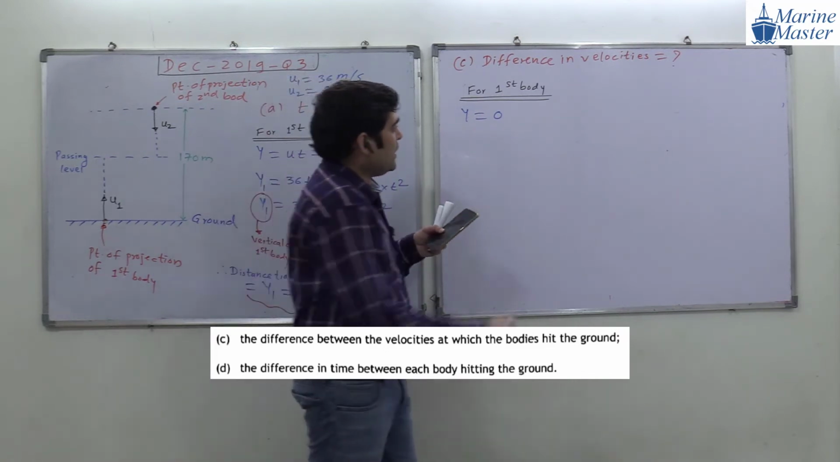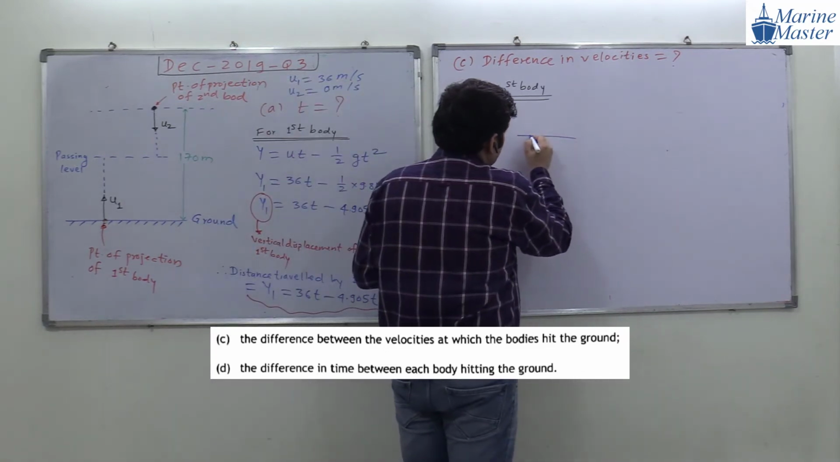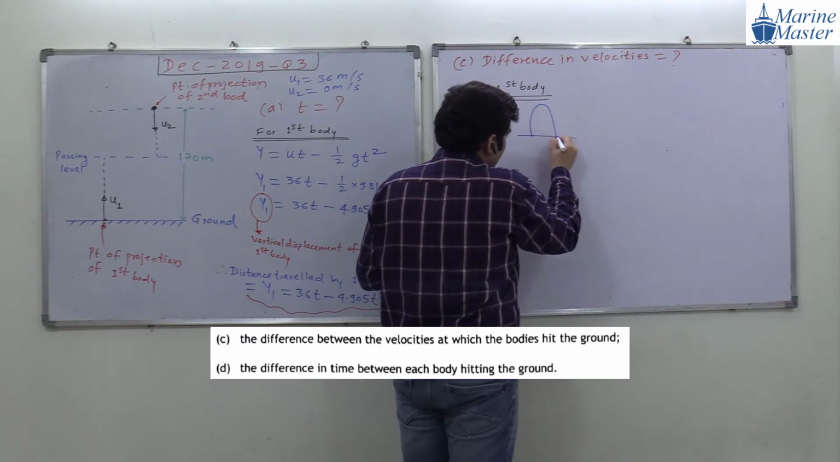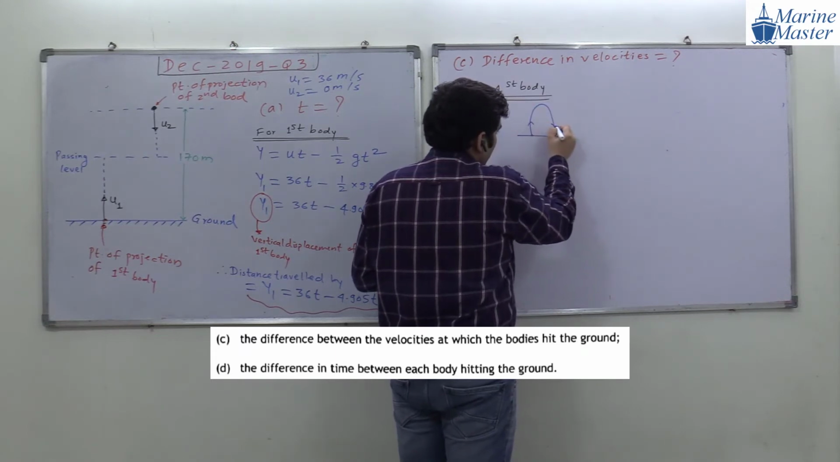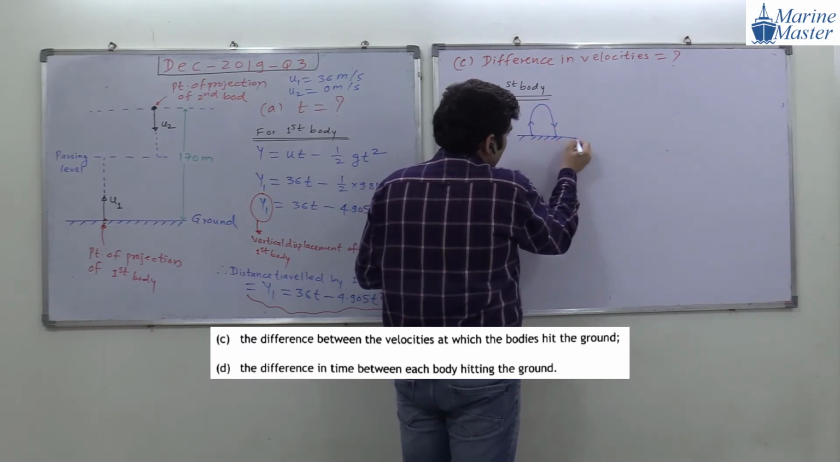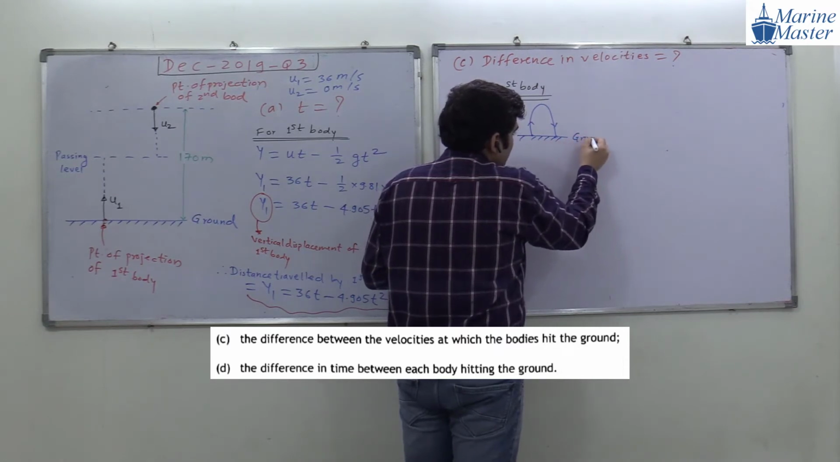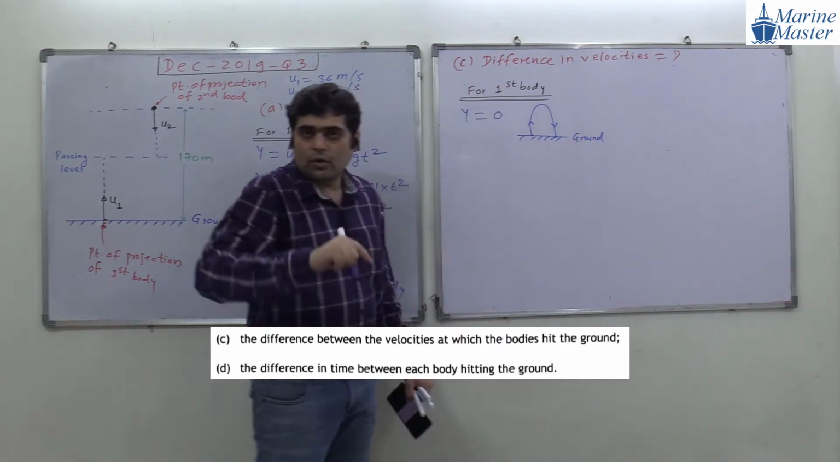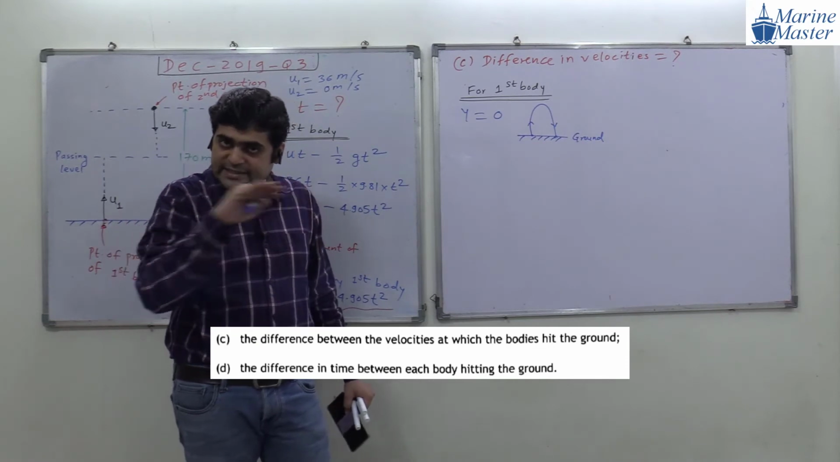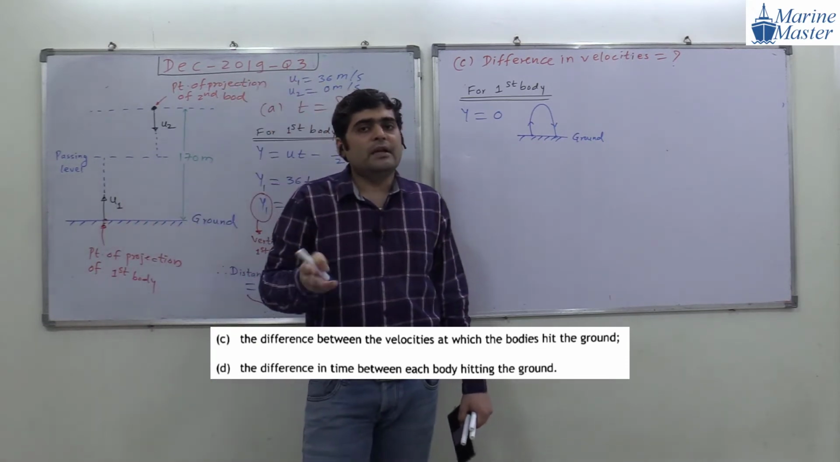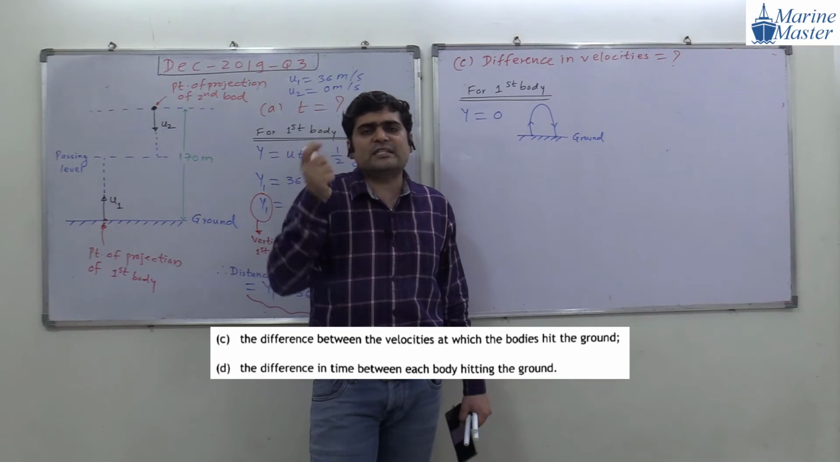Why 0? For our reference, I am drawing this drawing, starting from the same point and again coming at the same level. Everyone, are you getting my point? Try to see this drawing. This is for our reference. Starting from the same and again coming at the same level. If it is coming at the same level, then there is no shortest distance between these 2 points.